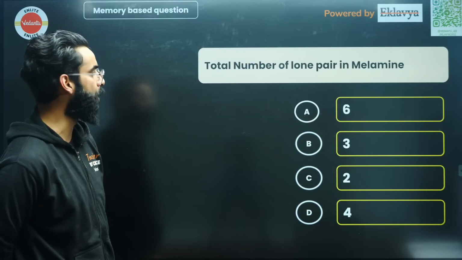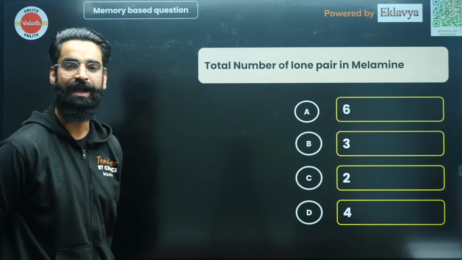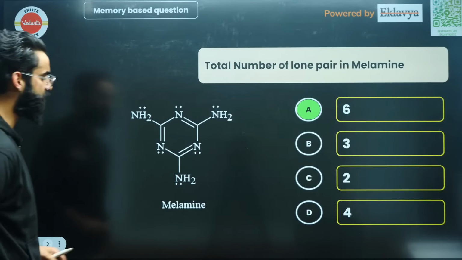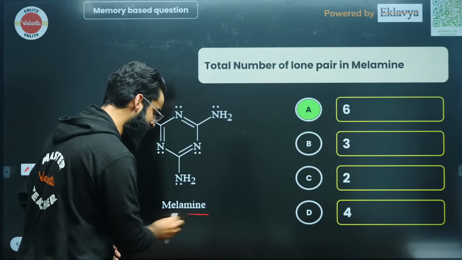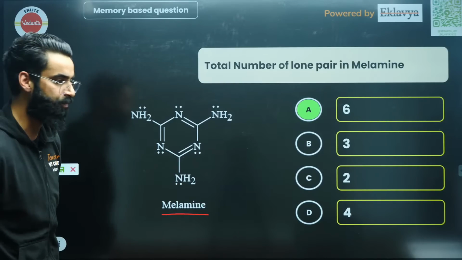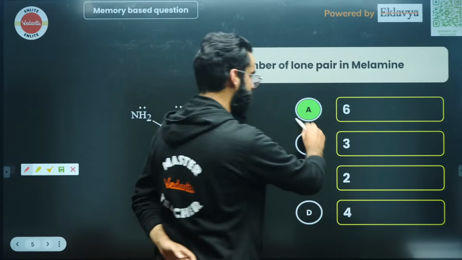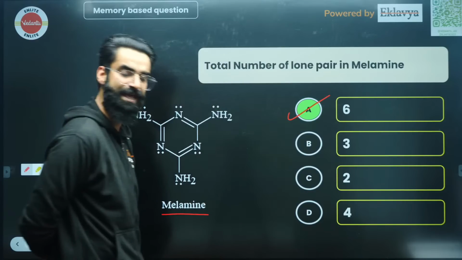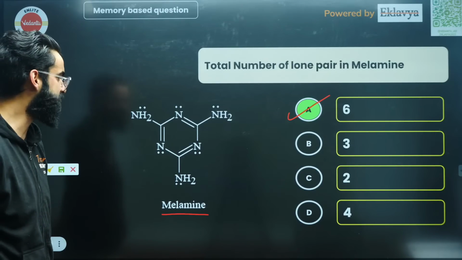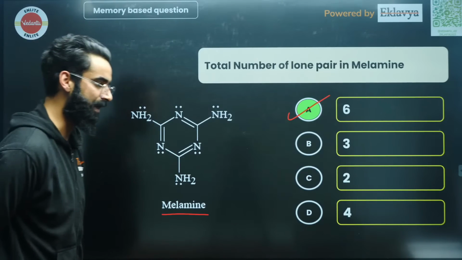There are 6 lone pairs present on 6 nitrogen atoms in the case of melamine. If you want to have a look at the structure, this is the structure of melamine, my dear people. And in this structure of melamine, every nitrogen contains one lone pair, right? So the correct answer of this question was absolutely option A. There are 6 lone pairs of electrons on 6 different nitrogen atoms in the case of melamine, right?